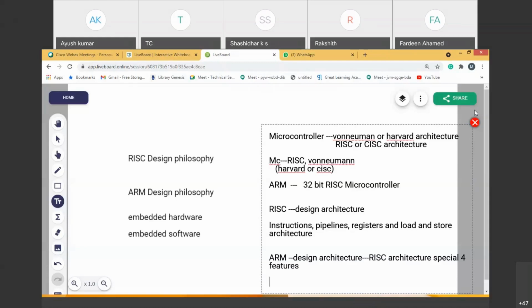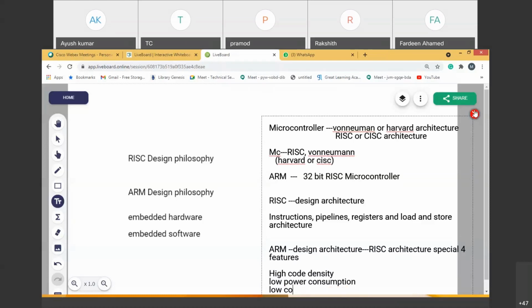Pramod? Sir, high code density. Very good. That's the most important concentration, high code density. Then what else? Low power consumption, very good. Low power consumption, low cost, you can say.